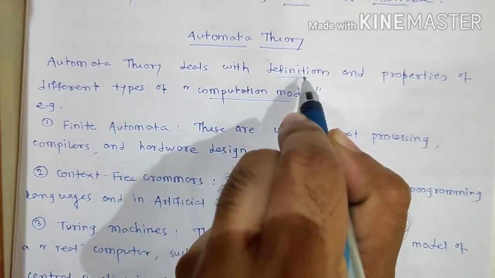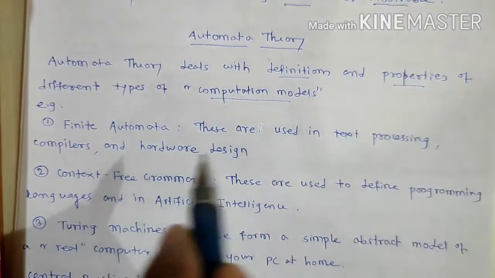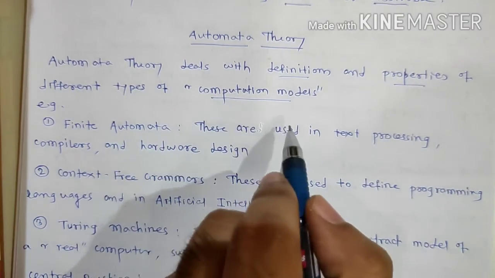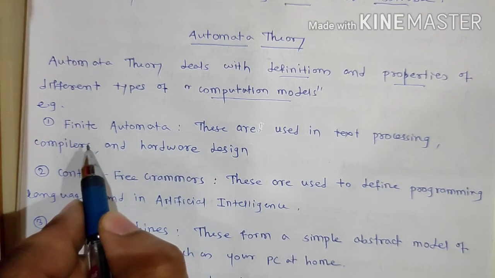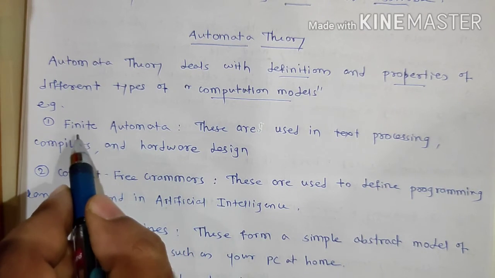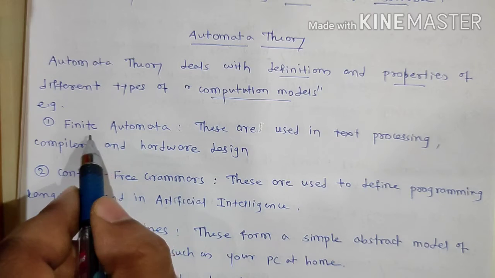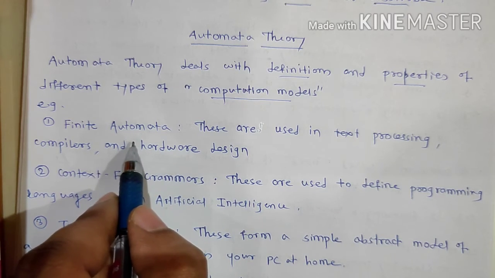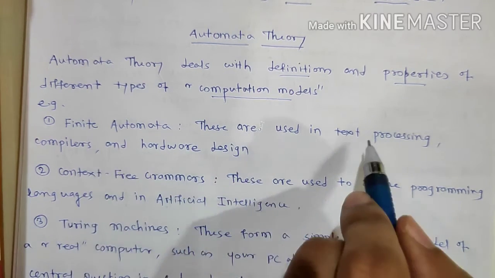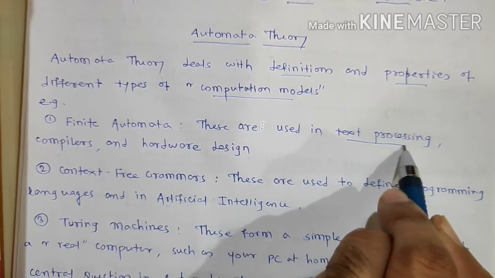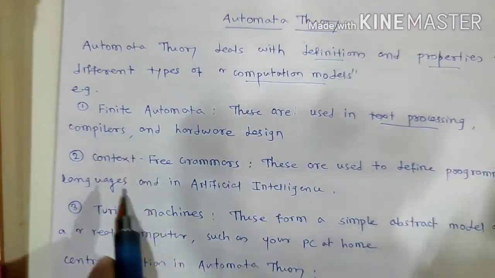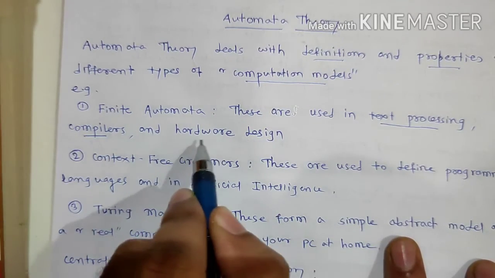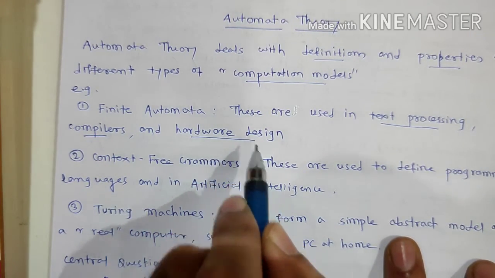For example, finite automata is one of the computation models. It is used in text processing, as well as in compilers and in hardware design.